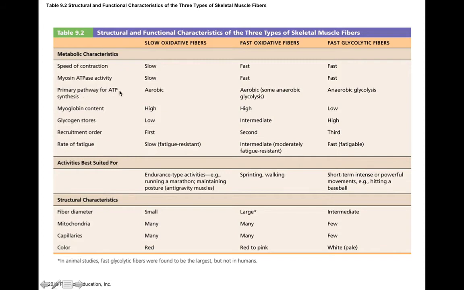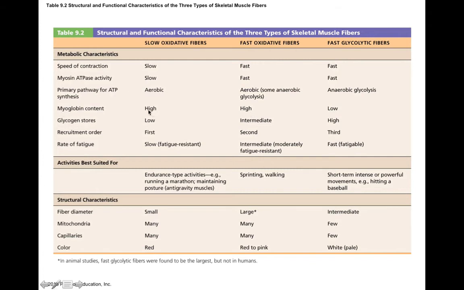Now the primary pathway for ATP synthesis for the slow oxidative fibers is aerobic metabolism, like glycolysis, Krebs cycle, and oxidative phosphorylation. This produces a large amount of ATP, but it's about 2.5 times slower than if you relied on glycolysis, which makes sense why you'd want to have this type of metabolism in slow oxidative fibers. Now the fast oxidative fibers rely on aerobic metabolism, but also a little bit of anaerobic glycolysis, just depending on what you're doing. Now the oxidative fibers, because they rely on oxygen, also have high amounts of myoglobin.